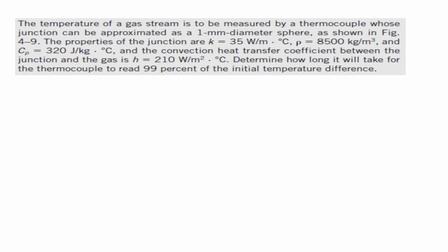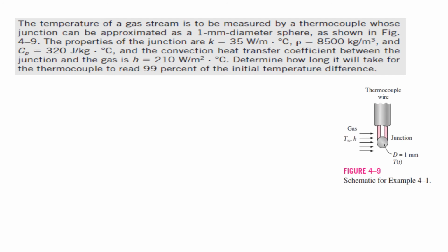The temperature of a gas stream is to be measured by a thermocouple, whose junction is approximated as a 1 mm diameter sphere, as shown in the figure. This is the figure: the thermocouple wire, and this is the junction of spherical shape, diameter 1 mm. It is exposed to gas having temperature T infinity and h.